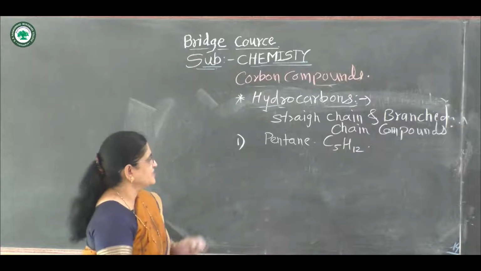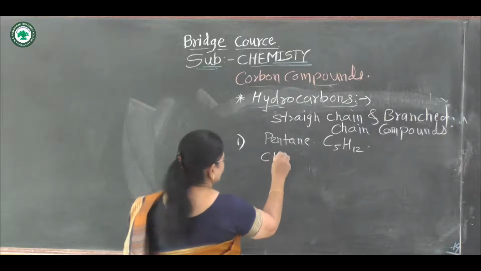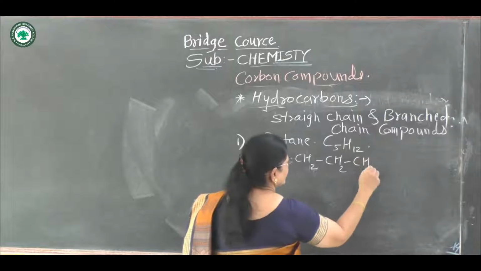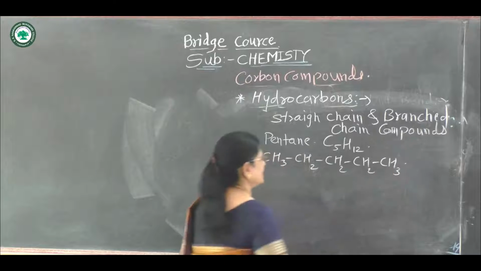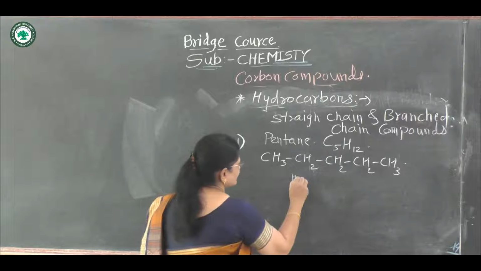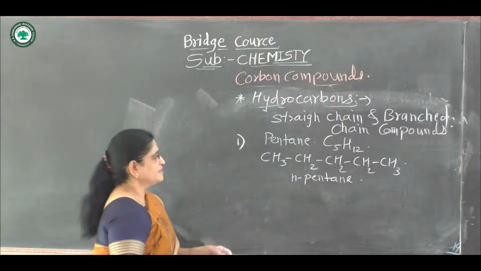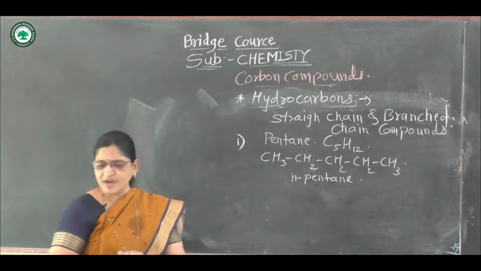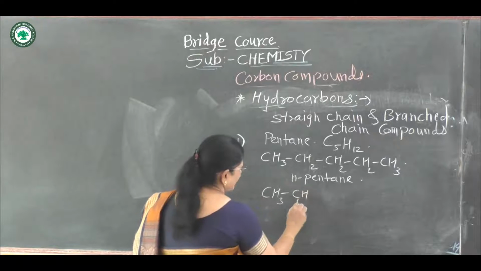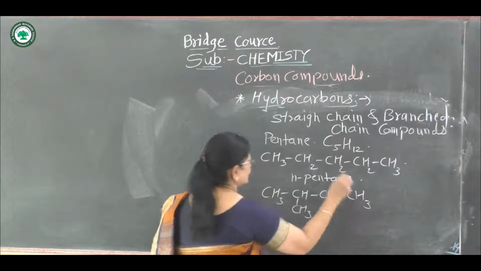The structural formula of the straight chain compound is CH3, CH2, CH2, CH2 and CH3. All these carbon atoms are in a straight chain, hence it is called n-pentane.